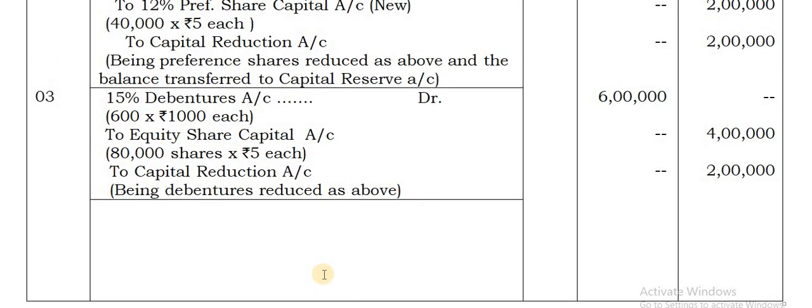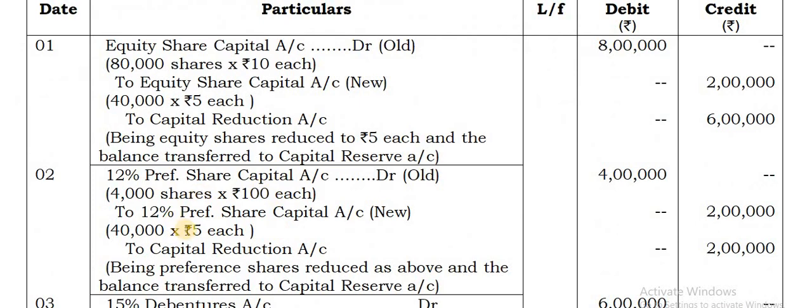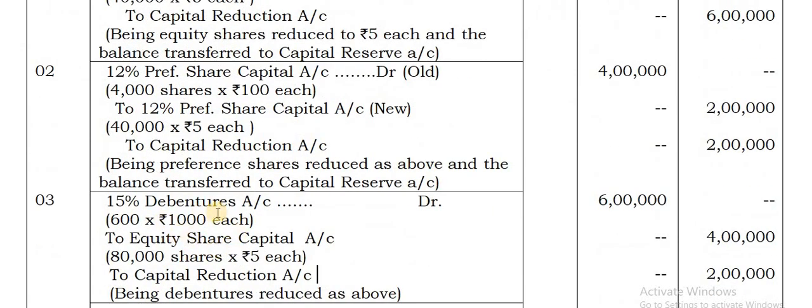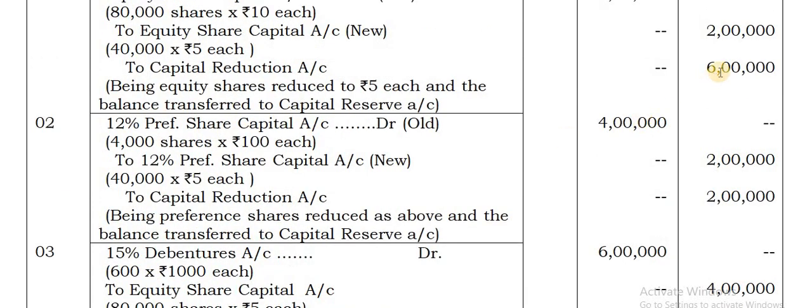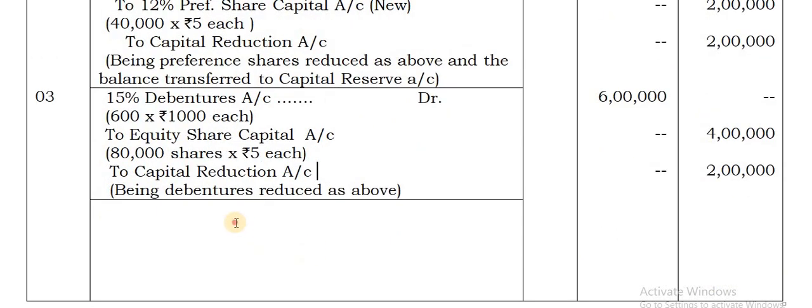Okay. Now, from all the three, that is from the equity shareholders, from the preference shareholders, as well as from the debentures, there is a reduction, a surrender, a sacrifice being made. Such amounts are taken here. That is 6 lakhs plus 2 lakhs plus 2 lakhs. Totally 10 lakhs worth of capital reduction account is there now. That is the amount available to write off the various assets.